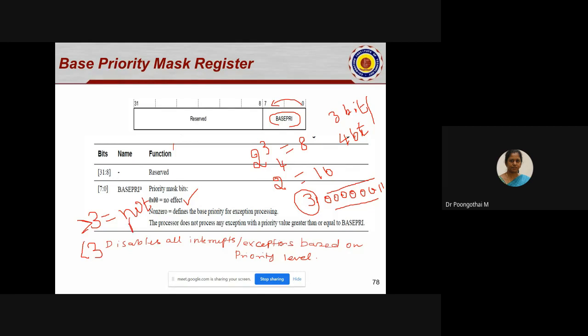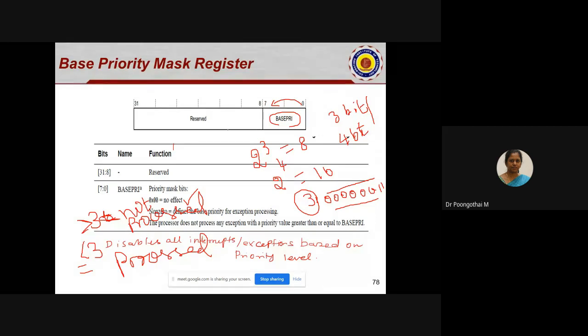Please note it down. Less than 3 are processed. Is that okay, students? If the number is 3 and it contains a non-zero value, then a number like 4 has a higher value compared to 3, and in that case it receives the lowest priority.